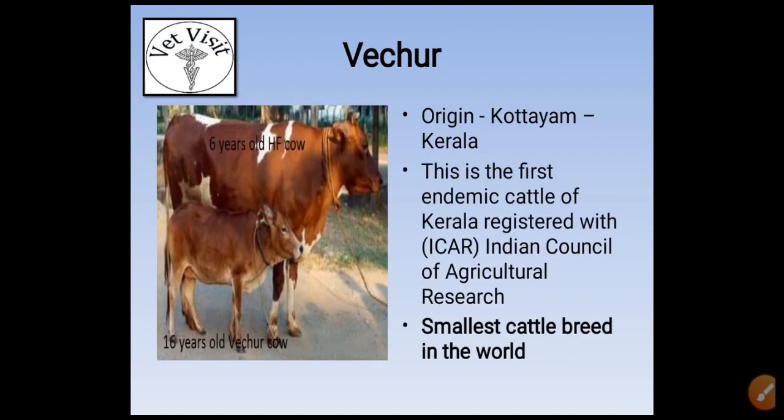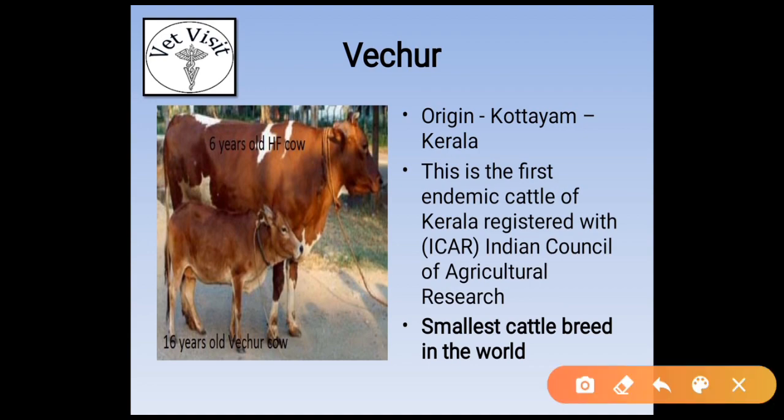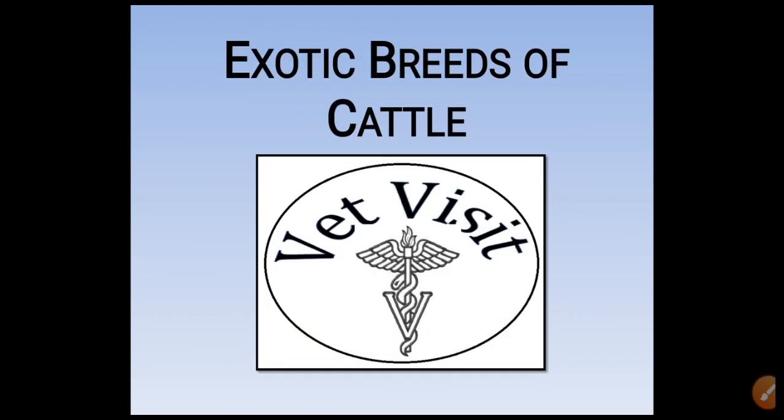The next is Vechur. Vechur originates from Kottayam, Kerala. This is the first endemic cattle of Kerala registered with ICAR. So this question has also been asked: which is the first endemic cattle of Kerala registered with ICAR. It is Vechur. It is also the smallest cattle breed in the world, and this question has also been asked in many exams: which cattle breed is the smallest in the world? Vechur.